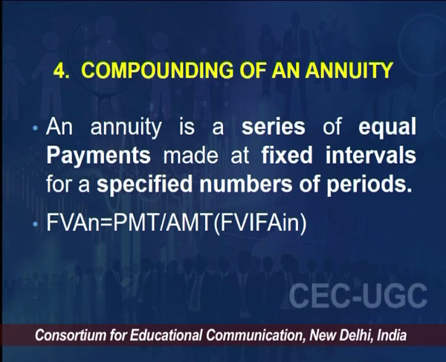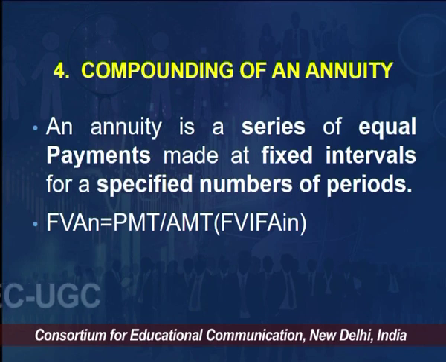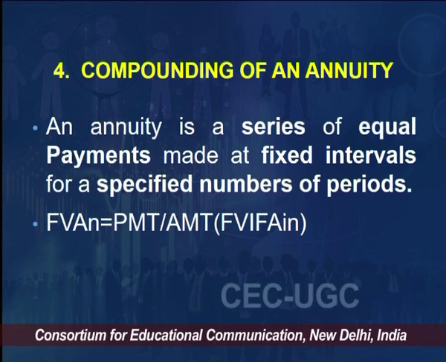So here the future value of annuity, we put FVA, capital A is annuity, n is the given period, is equal to PMT or AMT. In case you use Excel or software, the PMT or AMT word is used.